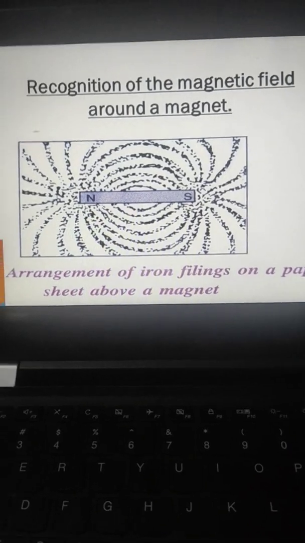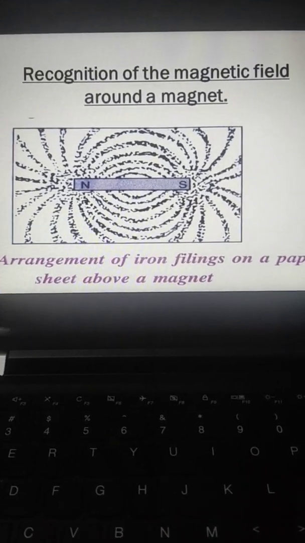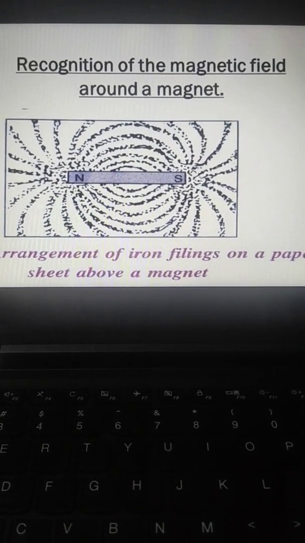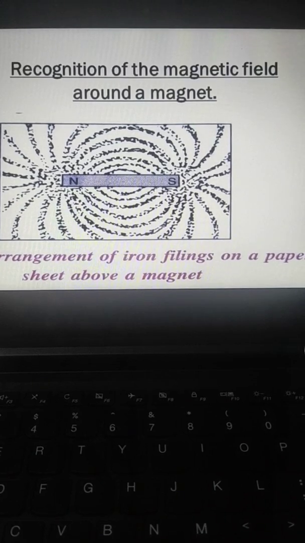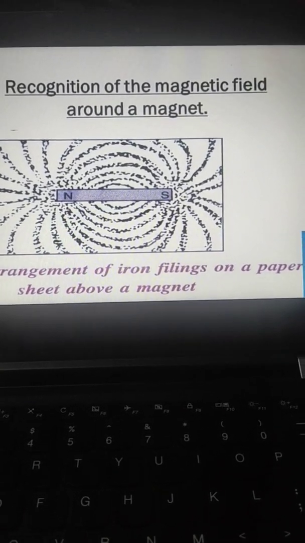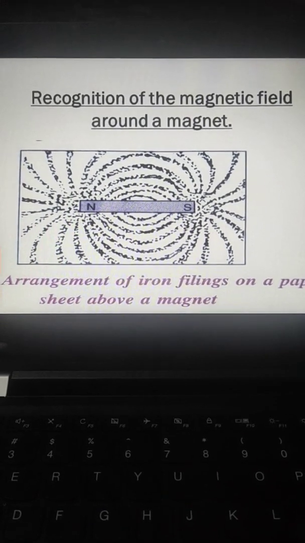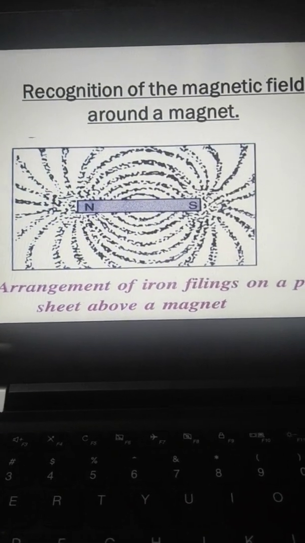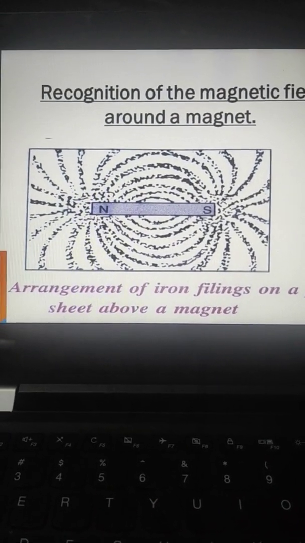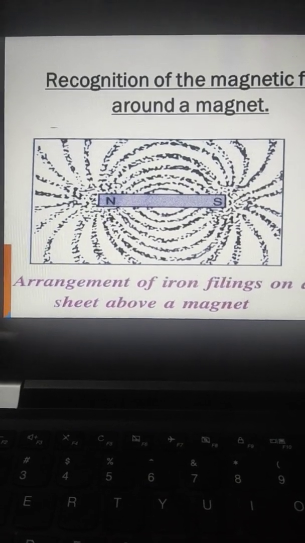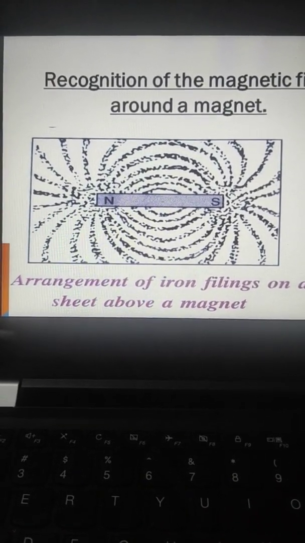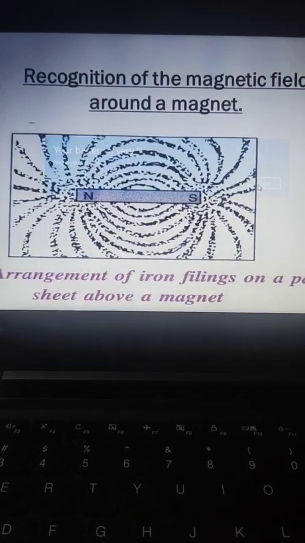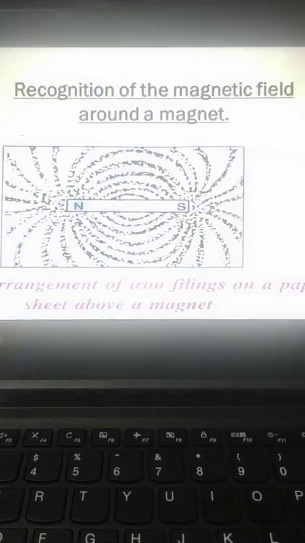This we will do now. So this is recognition of the magnetic field around a magnet. So beta, if we have taken a magnet and it is placed below a sheet of stiff paper and some iron filings are spread on it, and when you tap on the sheet gently, you will see that the iron filings will arrange themselves in this particular pattern, which shows you the magnetic field of the magnet. So the pattern of iron filings is representing the magnetic field of the magnet.